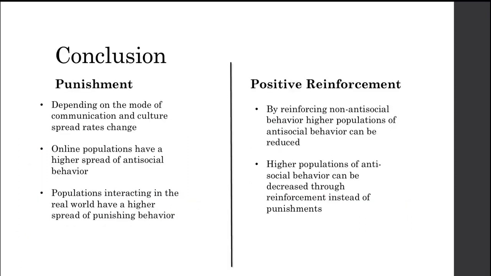Overall, we found that when a population punishes another for exhibiting antisocial and aggressive behaviors, the mode of communication and cultural spread varies the rate of spread. Additionally, when applying it to the real world, online populations seem to have a higher spread of antisocial behavior, while populations that interact in the physical realm tend to adopt more punishing behaviors.